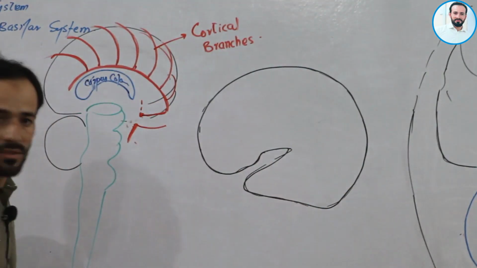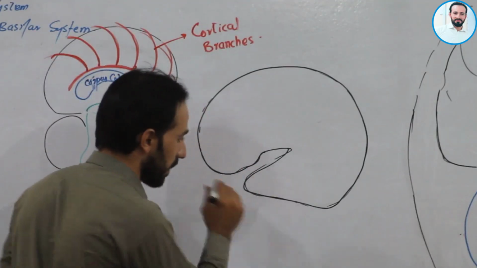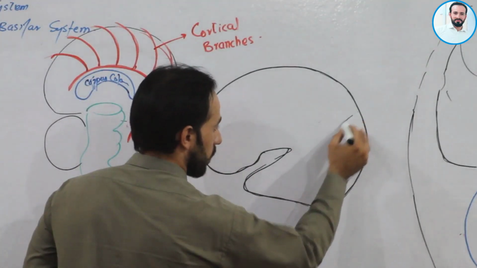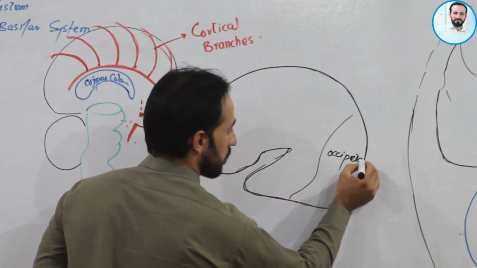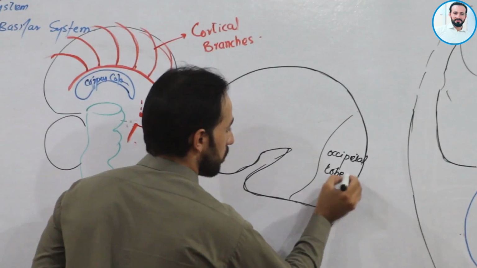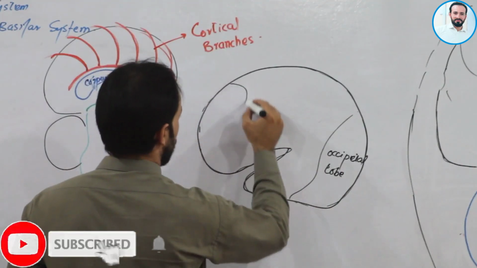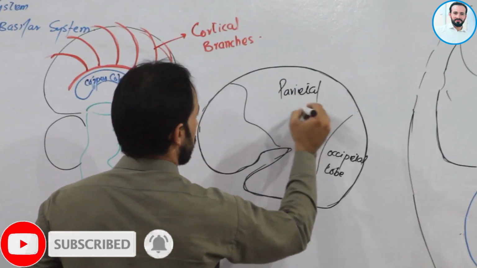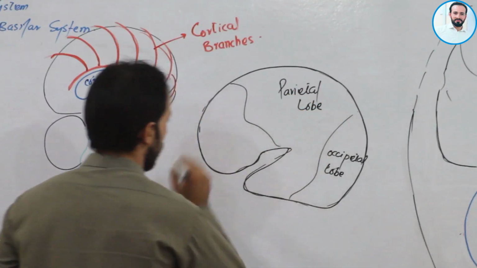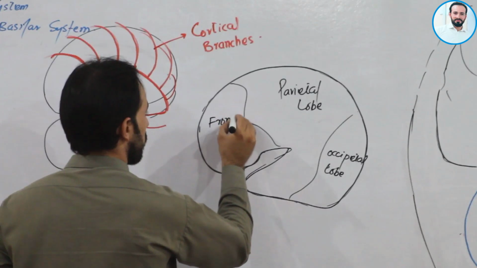Okay, this is our whole cerebrum, right? So here is our occipital lobe. Here is our parietal lobe. Okay, this is our frontal lobe.